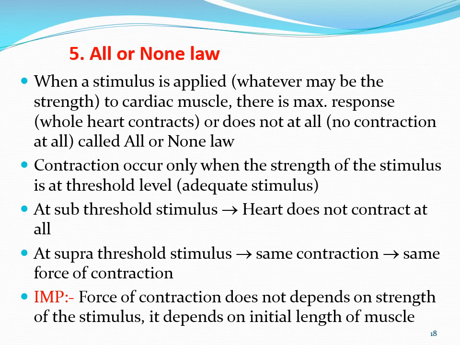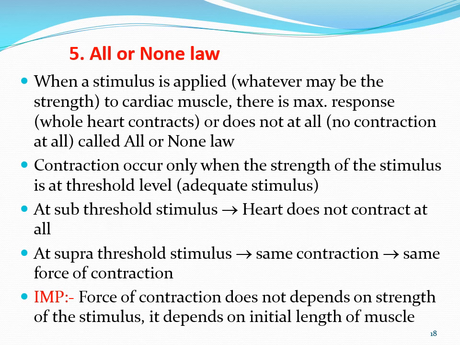So the heart shows this very important property, and you know the heart is a continuously working organ. It works throughout life, and what is special is that it allows the heart to work throughout life at the rate of 70 to 80 beats per minute.